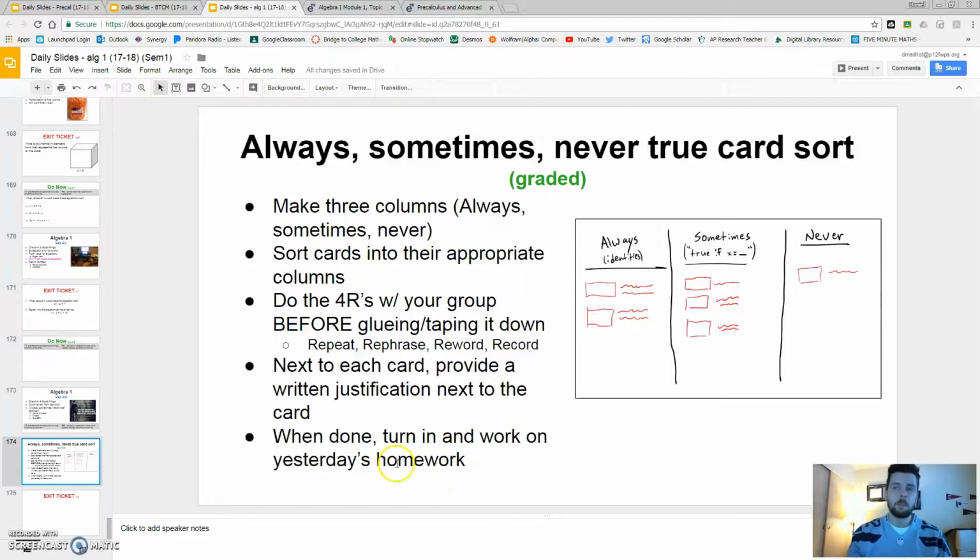When you are done, make sure your names are on there, turn it in, clean up. I don't want any trash on the floor. And you can work on yesterday's homework. The homework we got yesterday, which has more problems like this. If you have questions, reread the directions that are attached to the cards that the substitute will hand out to you. You can use markers. You know where glue sticks are, and there should be some in your kit. You can share if you need to. You have the rest of class. This is due at the end of class and will be graded. All right? So, get to it.